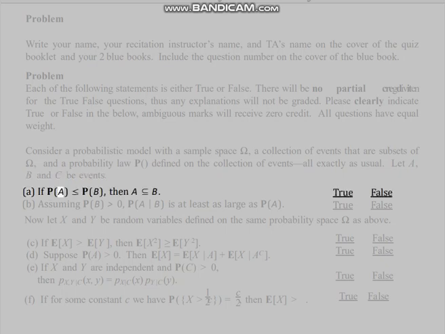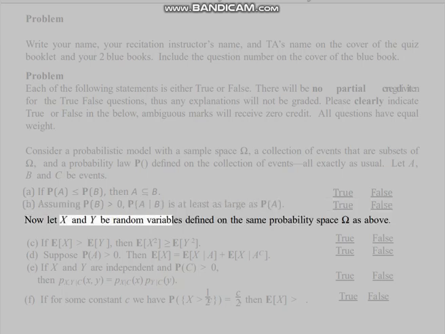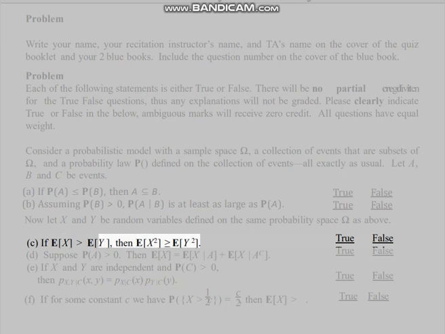A. If P(A) is less than or equal to P(B), then A is a subset of or equal to B. True, false. B. Assuming P(B) is not 0, P(A|B) is at least as large as P(A). True, false. Now let X and Y be random variables defined on the same probability space omega as above. C. If E[X] equals E[Y], then E[X^2] is greater than or equal to E[Y^2].